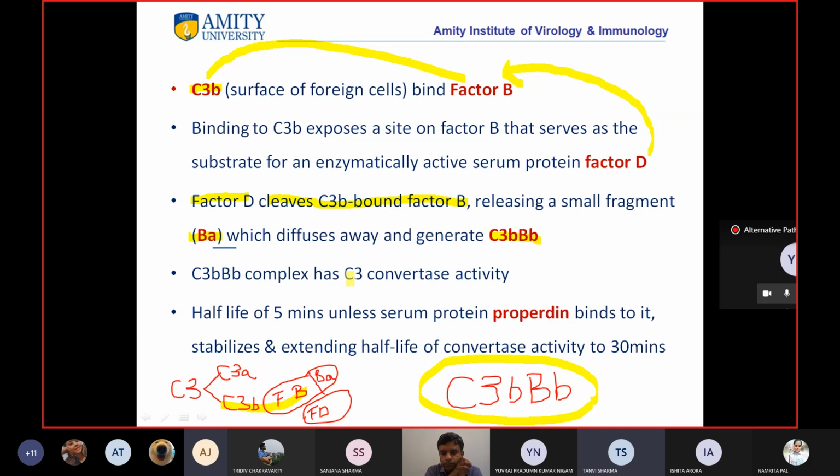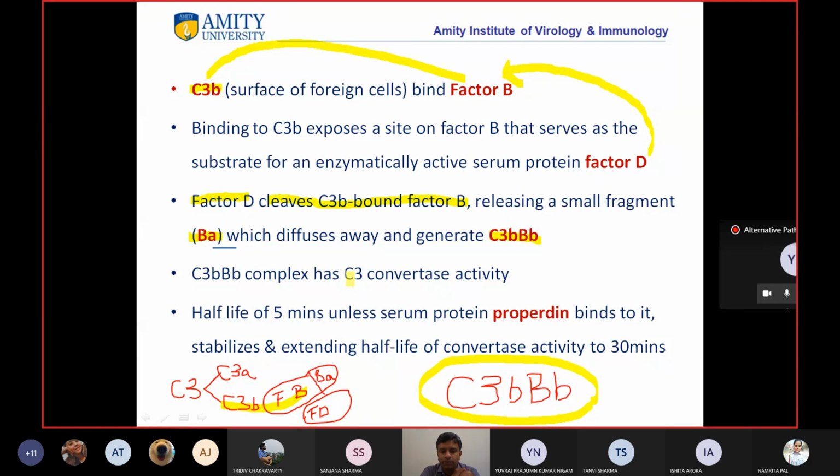Yes, sir. मैंने ये बोला था कि 4 प्रोटीन्स का मेन रोल है. So we have seen C3b, and we have seen factor B, we have seen factor D. अब एक क्या बचा? Properdin. Okay, so let's see what Properdin does.